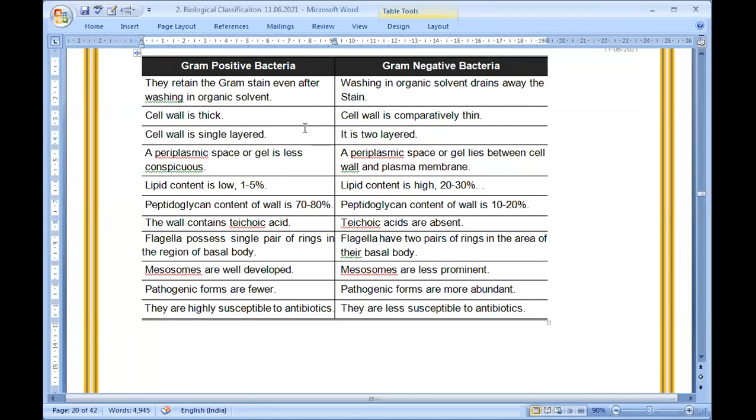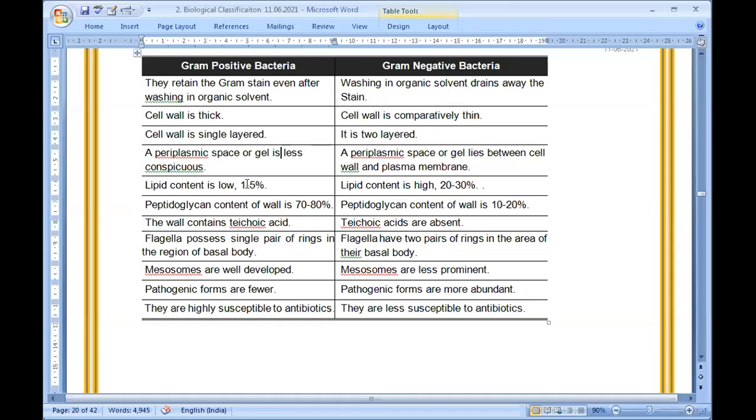But here it is more complex. In gram negative bacteria, it is two layered: one is the peptidoglycan layer, another is the lipoprotein layer. And in gram positive, it is single layered but thicker. Periplasmic space or gel is less conspicuous. Between the two outer membranes you may find a space, and that's called the periplasmic space. It lies between the cell wall and plasma membrane, and it is less distinct here.